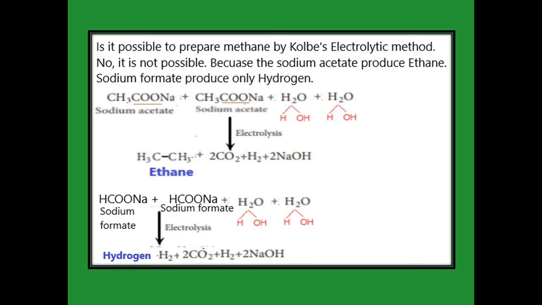From this we conclude that in the Kolbe electrolytic method we have to start from sodium acetate. It produces hydrocarbon, but sodium formate never produces the hydrocarbon. It just produces hydrogen in the Kolbe electrolytic method.